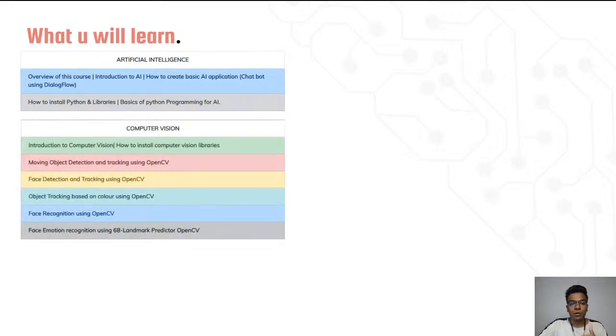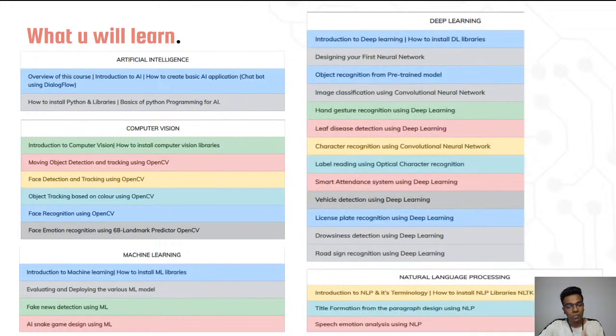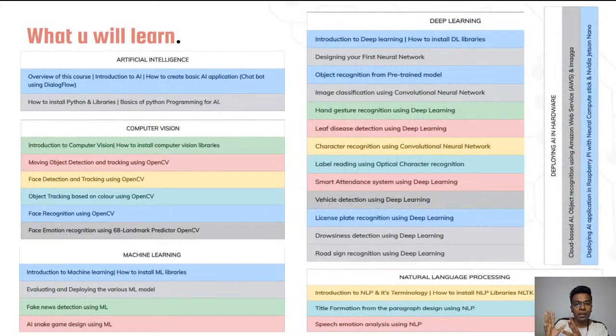And then in computer vision, we have some projects like moving object detection and face detection. Likewise, we have a lot of projects, and in machine learning also we have some projects, and deep learning and natural language processing. And the final 2 days are for artificial intelligence development using cloud, and artificial intelligence development using hardware. So these are all the things we are going to learn.